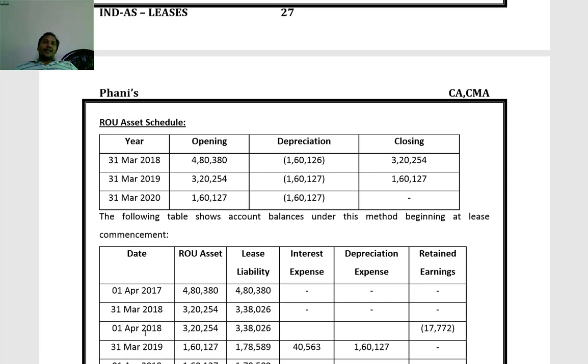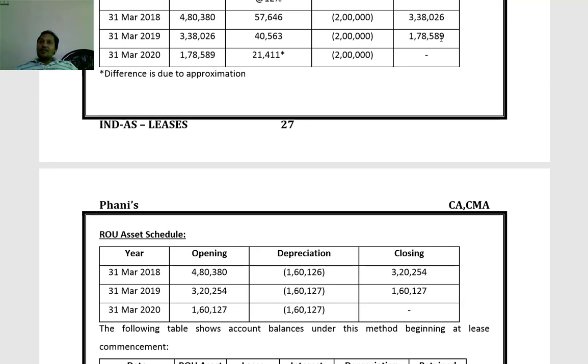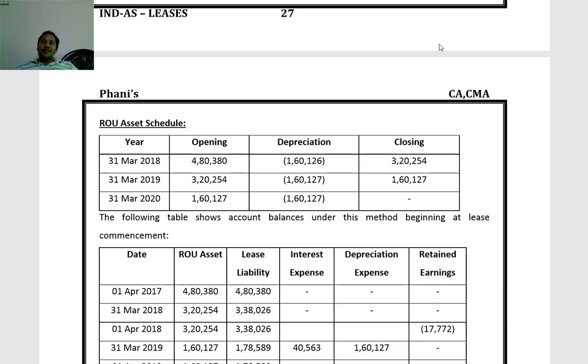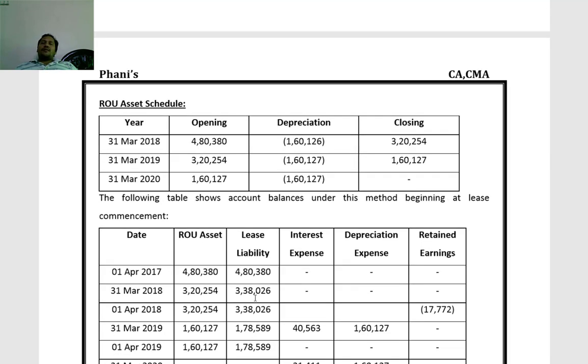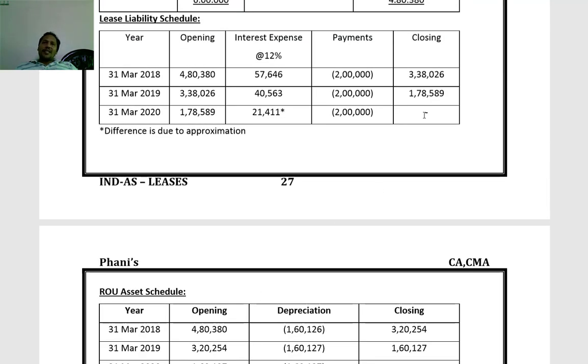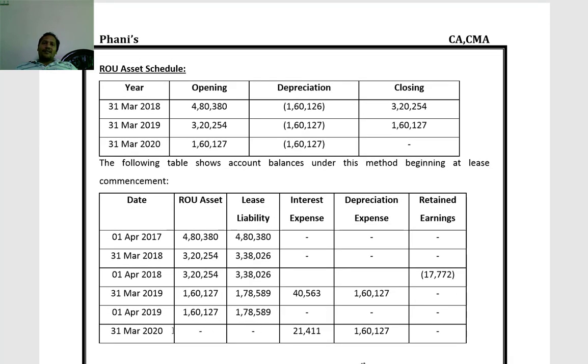Then second year ending 31st March, closing balance of ROU 1,60,127, whereas closing balance of lease liability 1,78,589. Those are nothing but closing balance for second year, and opening balance for third year. Then third year ending, the lease liability and ROU asset balance will be nil.